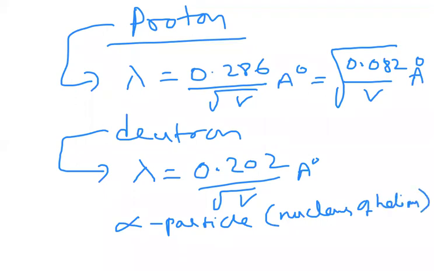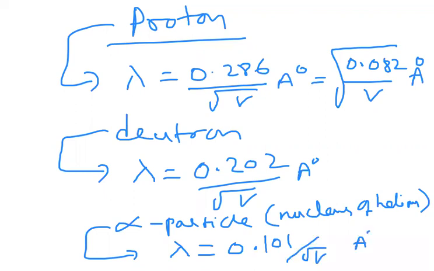If you substitute mass and charge of alpha particle, you will get the answer as 0.101 by root V, again in angstroms.